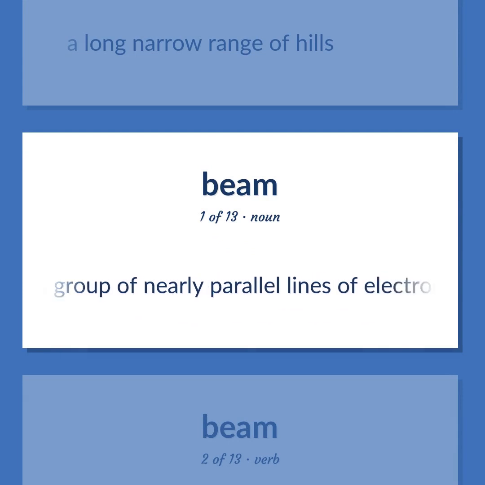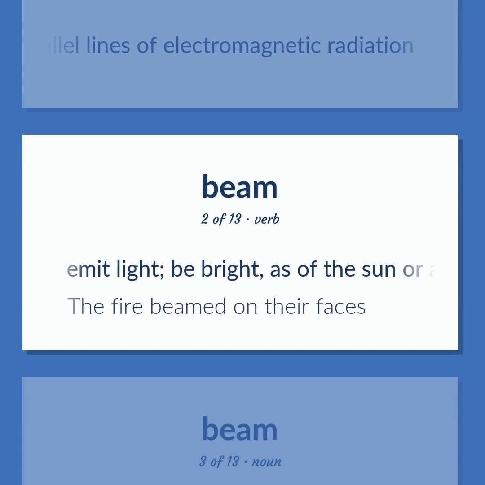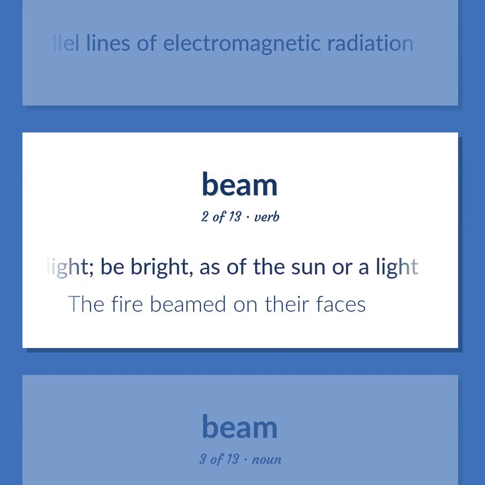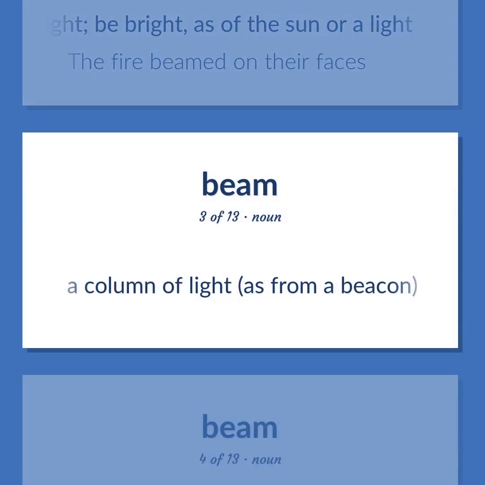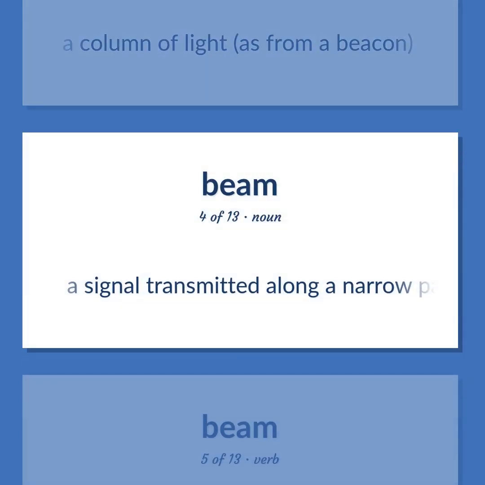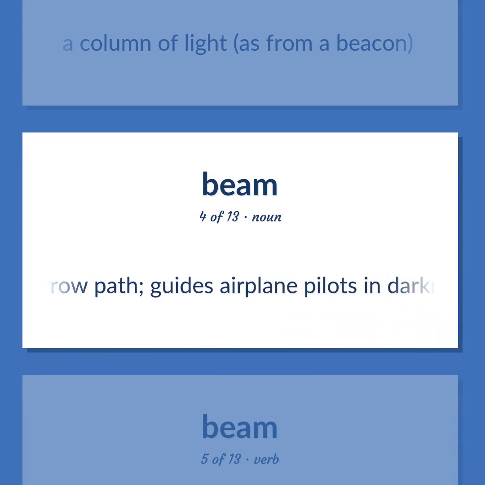A group of nearly parallel lines of electromagnetic radiation. Emit light. Be bright, as of the sun or a light. The fire beamed on their faces. A column of light, as from a beacon. A signal transmitted along a narrow path guides airplane pilots in darkness or bad weather.